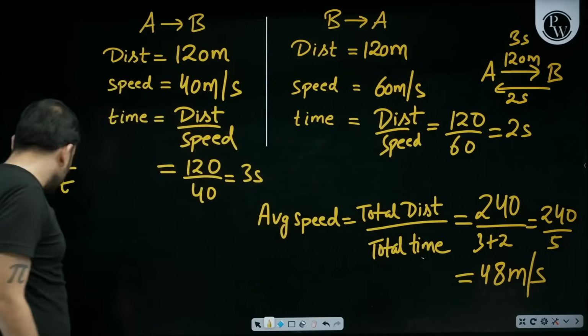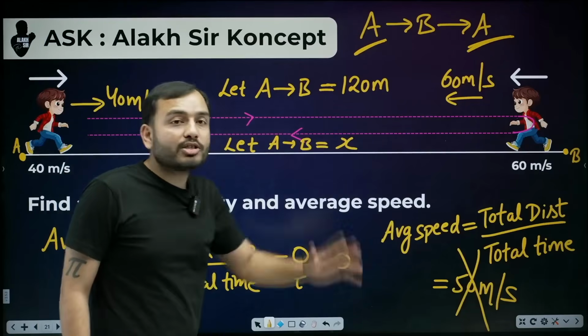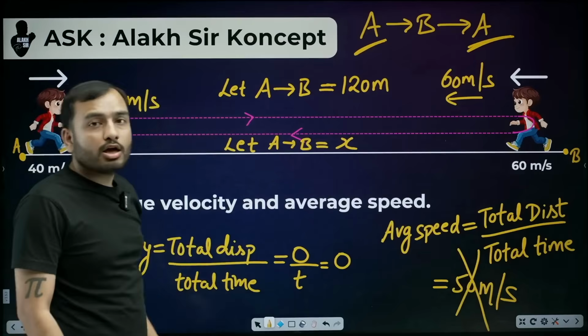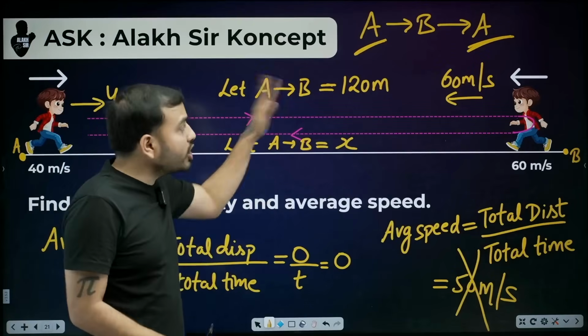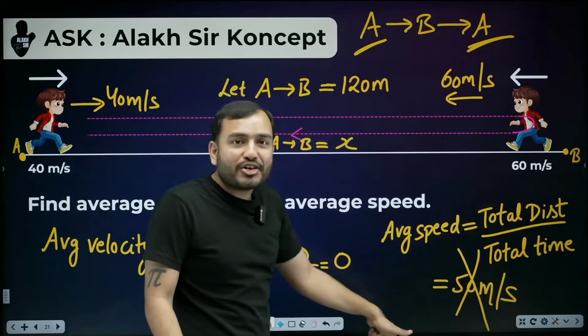So what a great question this was. Neither distance was given, nor time was given. Only speed was given. From here 40, from there 60. And they asked for the average. What will a student do? Calculate 40, 60, average 50, which is wrong because the average speed formula is total distance upon